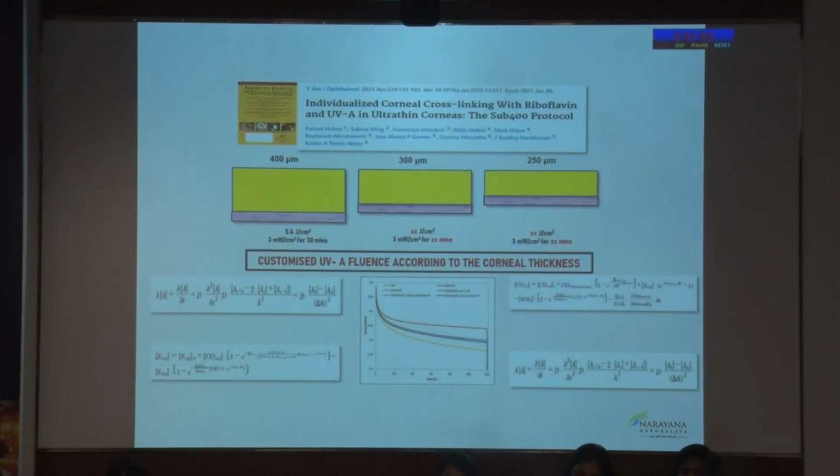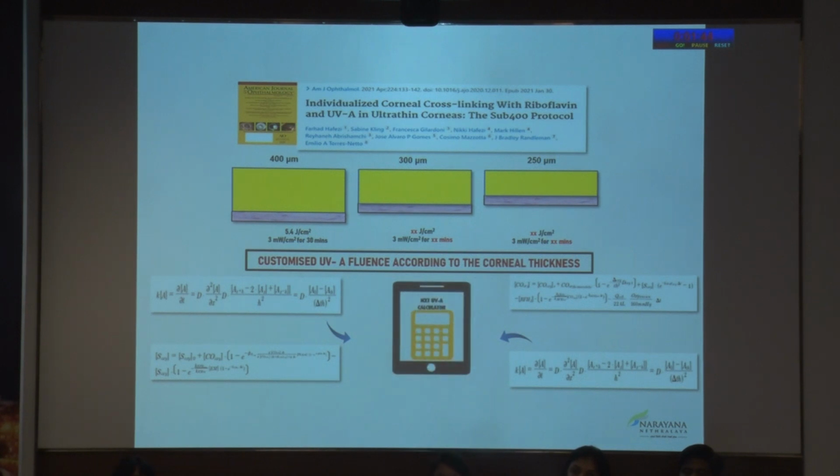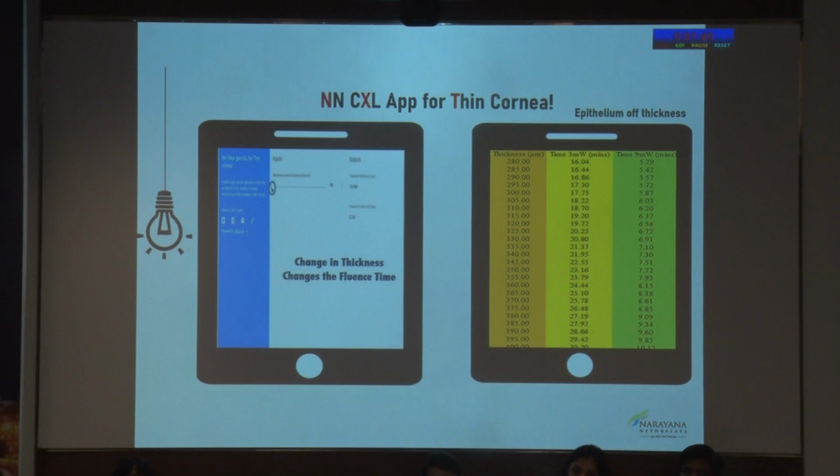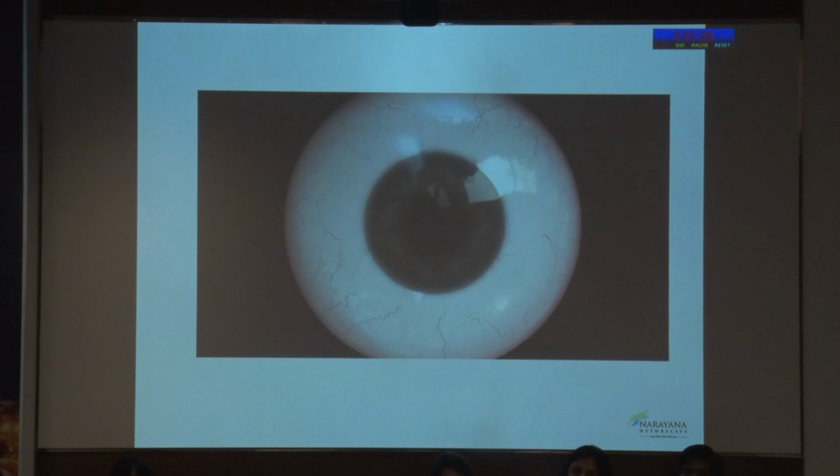So there is published literature which states that the biomechanical effect of cross-linking depends more on the UV on time rather than the total UV fluence. So we derived this calculator based on a number of formulae which was fed into an online software. And we devised this calculator which is freely available for everyone to use, where we enter the thickness and it gives us the fluence time.